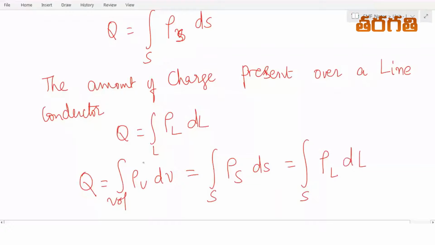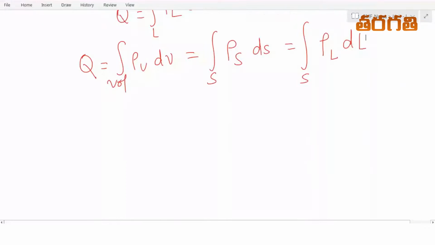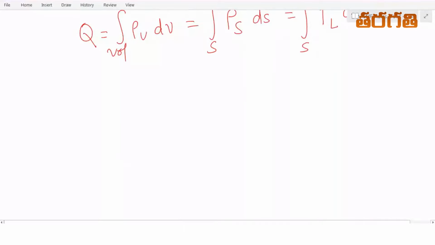So this is the total charge expression for the different configurations. Now we can redefine the expressions for electric field intensity for different charge configurations.